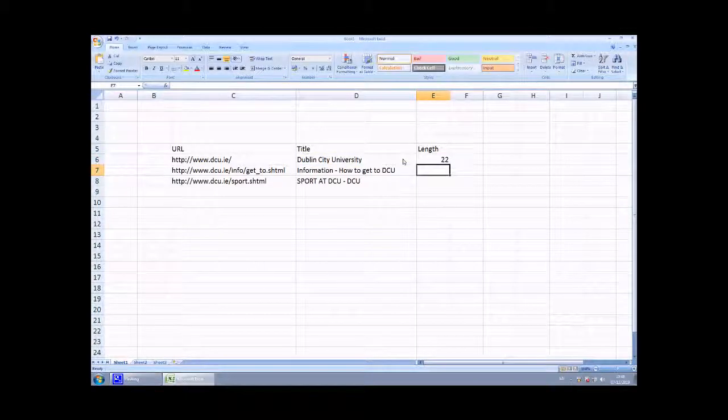And if we want to do that for the 2 cells below, we just click this once, grab it by the bottom right and pull that down 2 cells. And that does the same formula for this cell and for this cell. Perfect. So now you can see what the length of each of those HTML titles is, and anything that goes over the 60 limit you could say make it red or whatever, make it bold, you know what I mean? And that's why it's handy.